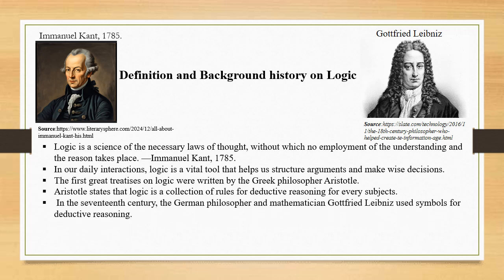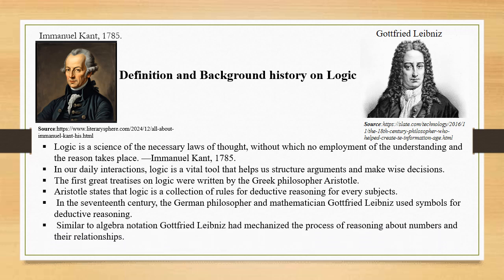In the 17th century, the German philosopher and mathematician Gottfried Leibniz used symbols for deductive reasoning. So for deductive reasoning, he was the first person to use symbols. Then, similar to algebra notation, Gottfried Leibniz mechanized the process of reasoning about numbers and their relationships.